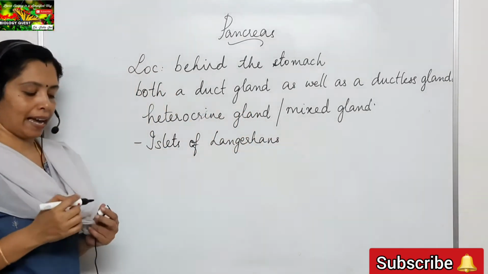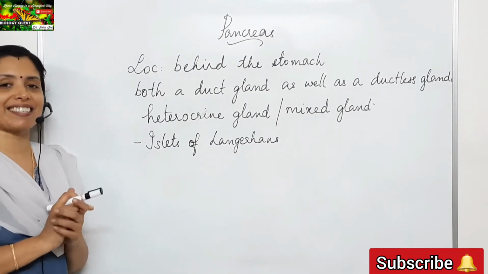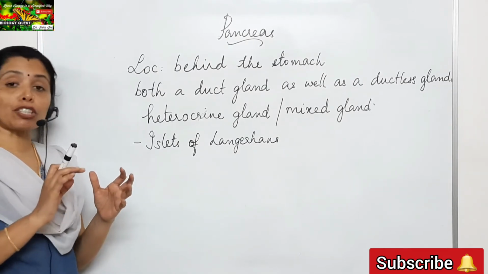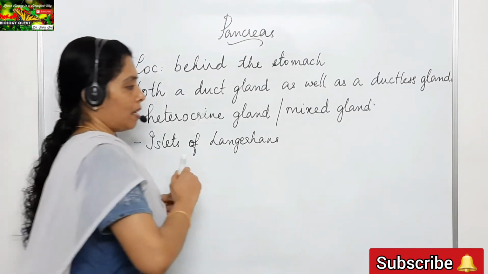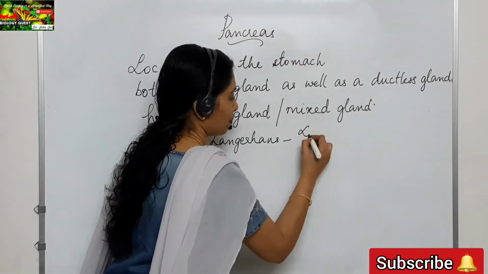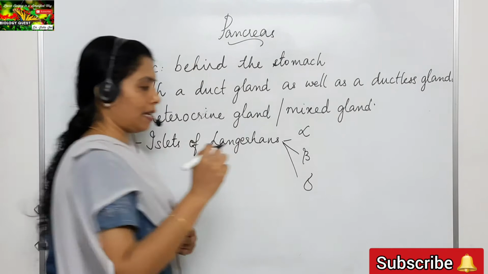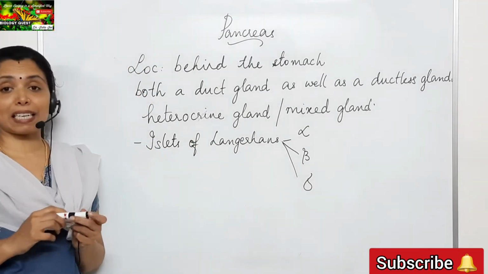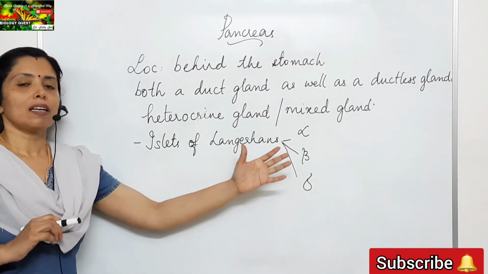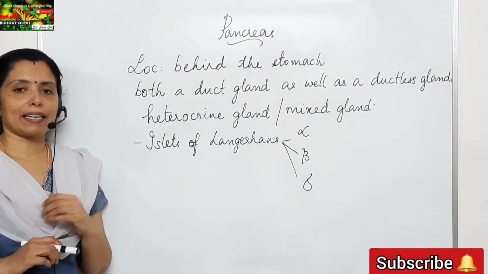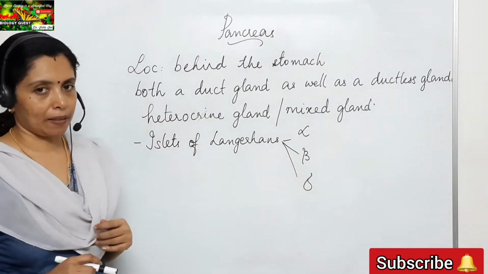Islets of Langerhans is a special group of cells inside the pancreas, formed of 3 different types of cells: the alpha cells, the beta cells, and the delta cells.